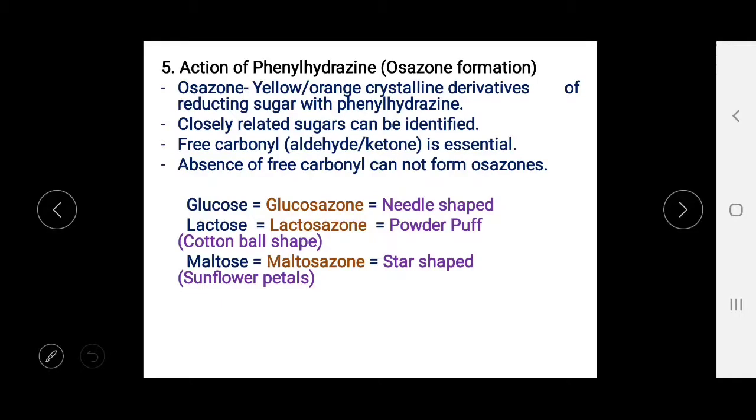Here you can see glucose, whose osazone is called glucosazone, is needle shaped. Lactosazone is powder puff shaped, and maltosazone is star shaped, or petal or sunflower shaped.